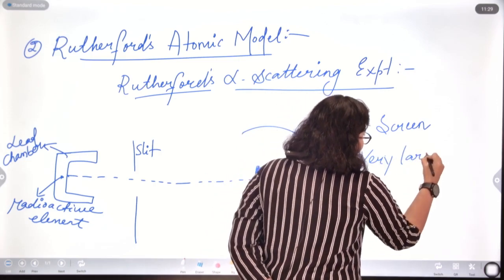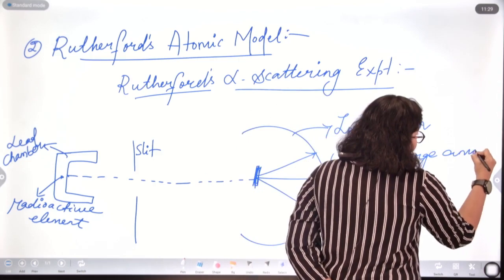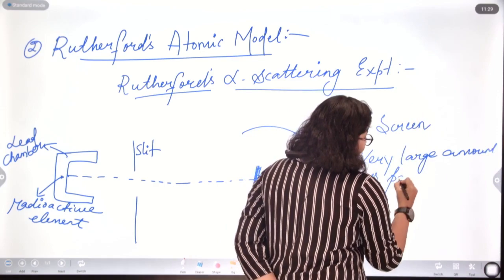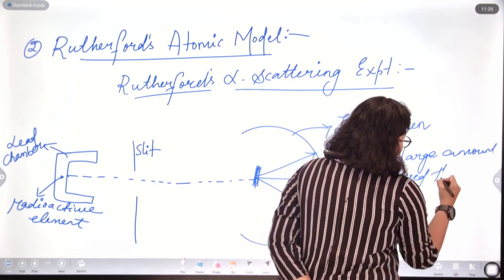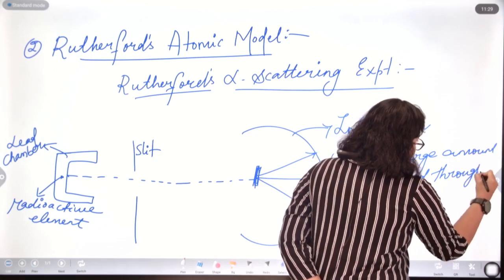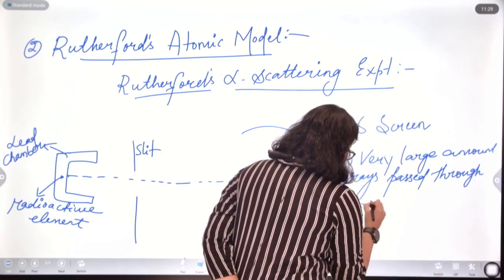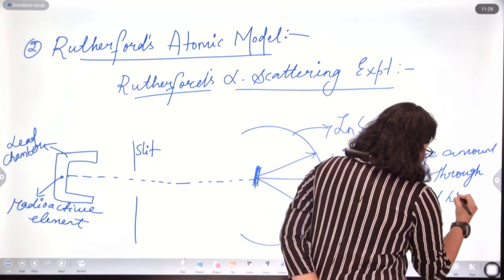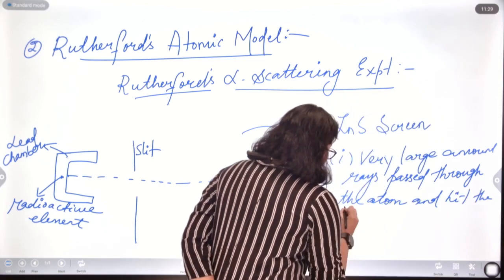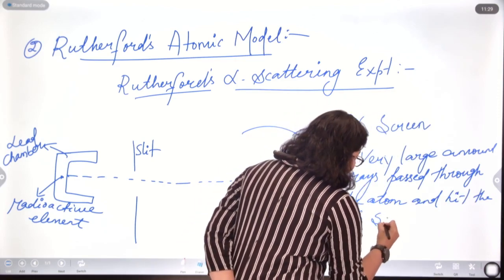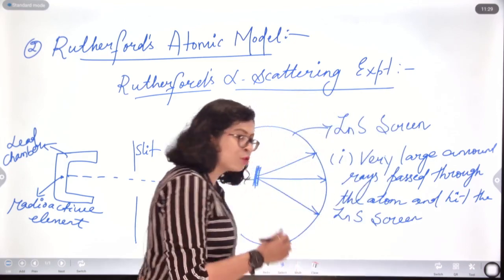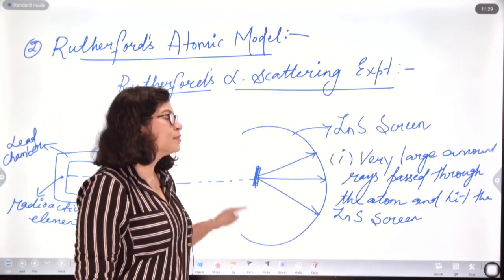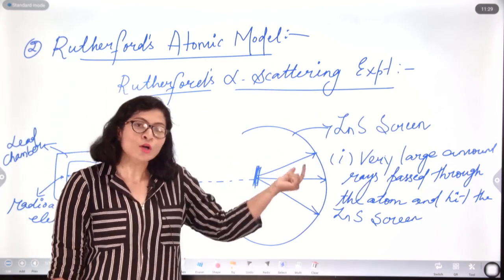very large amount of rays passed through the atom and hit the zinc sulfide screen. This was the first observation, like majority of the rays passed undeflected and hit this zinc sulfide screen placed at the back of the gold foil.